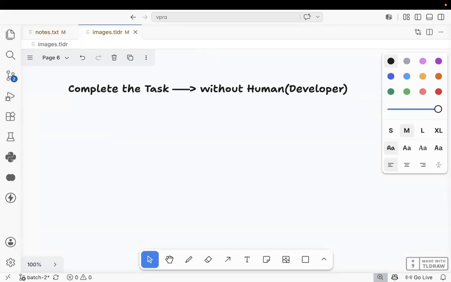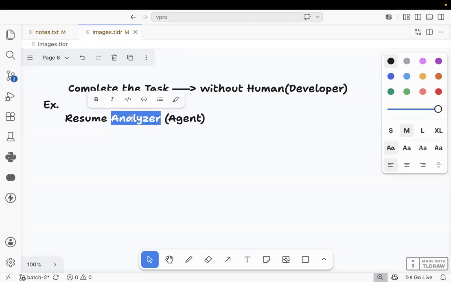Fine. Team, can I say one real world example? Let me go to one real world example. See this one: resume analyzer. What is the agent name? Respond, team. The agent name is the resume analyzer.